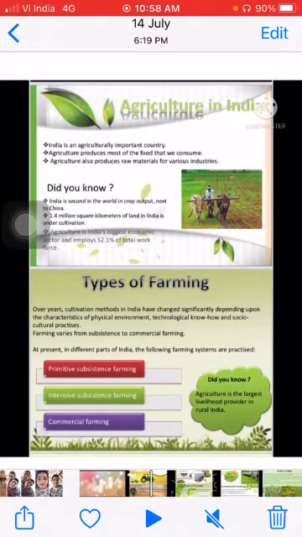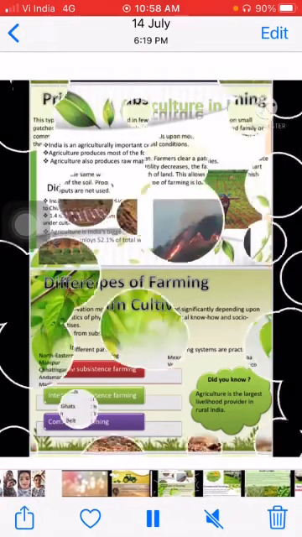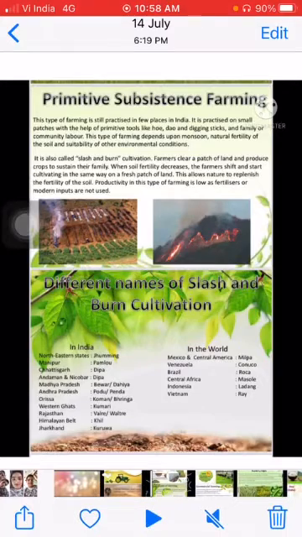As we move further, we talk about primitive subsistence farming. What actually is primitive subsistence farming? This type of farming is still practiced in a few pockets of India. Pockets here refers to a few areas, a few states of India.